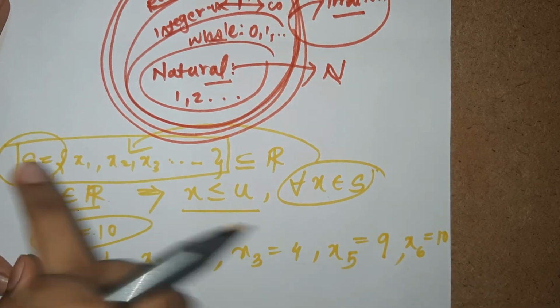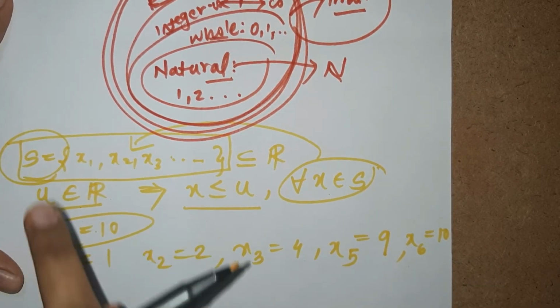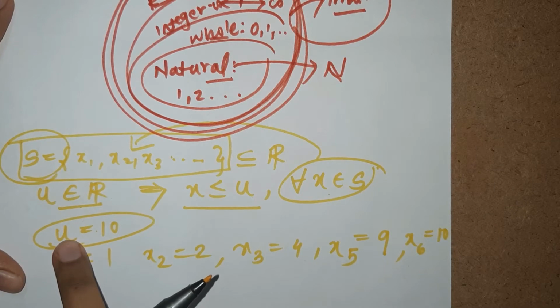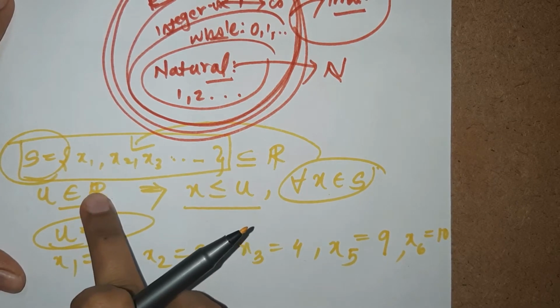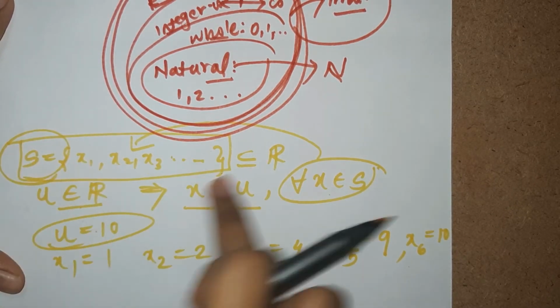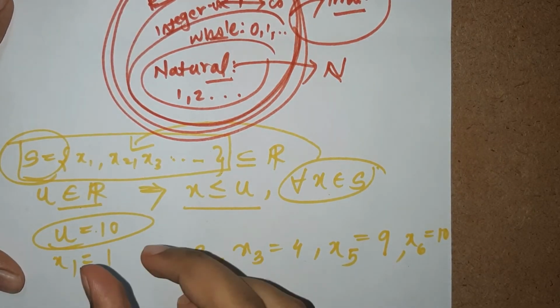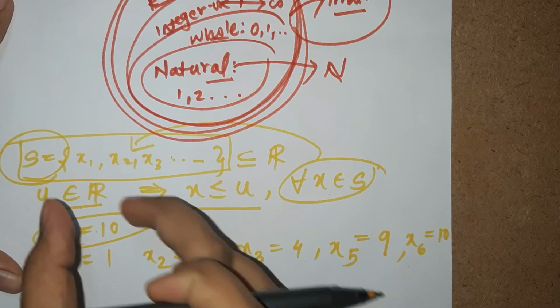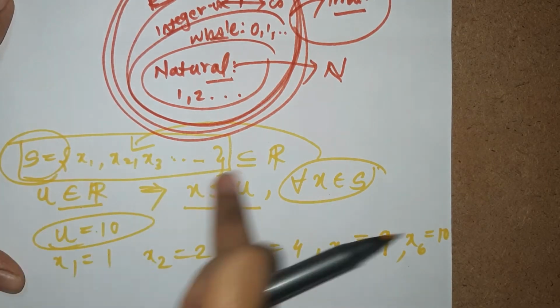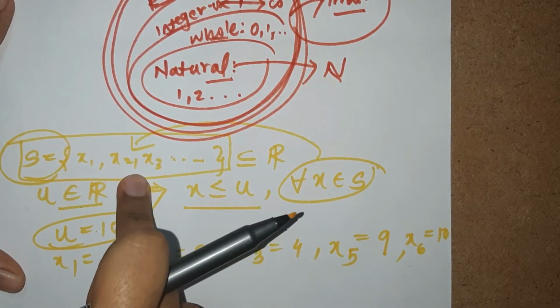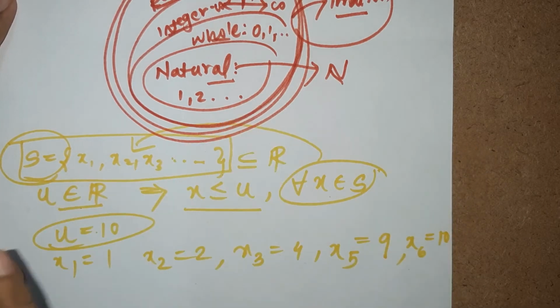When all the elements of set S are less than an element which belongs to the real numbers, then this set S is said to be bounded above. Very simple.